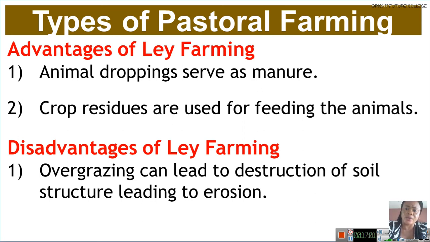You remember we talked about the soil structure in your JS1? Yes, this overgrazing, too much grazing animal, when you keep in one place for so long, it will lead to what? Soil structure destruction, and this will cause what? Erosion. Too much overgrazing will lead your farmland to erosion because they will stand in one place and graze at that particular point. It will destroy the soil structure and lead it to erosion.